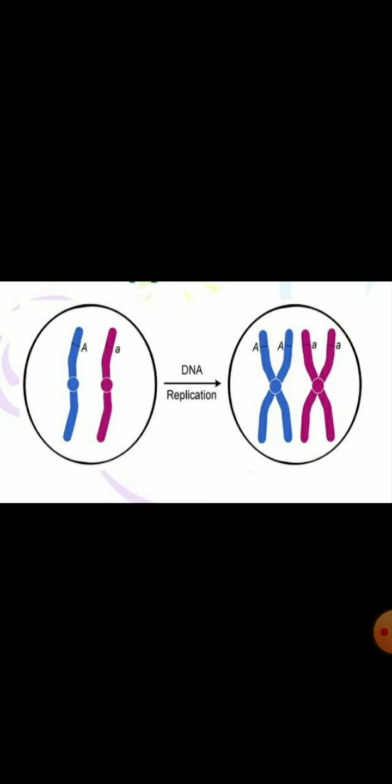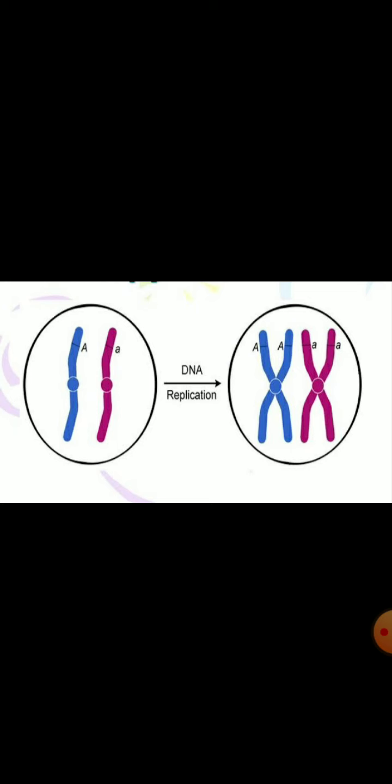Cells use chemical reactions to build DNA copies. What do cells do? They use chemical reactions to make copies of their DNA. Now, you need to remember that the chemical reactions create two copies of the DNA in a reproducing cell.